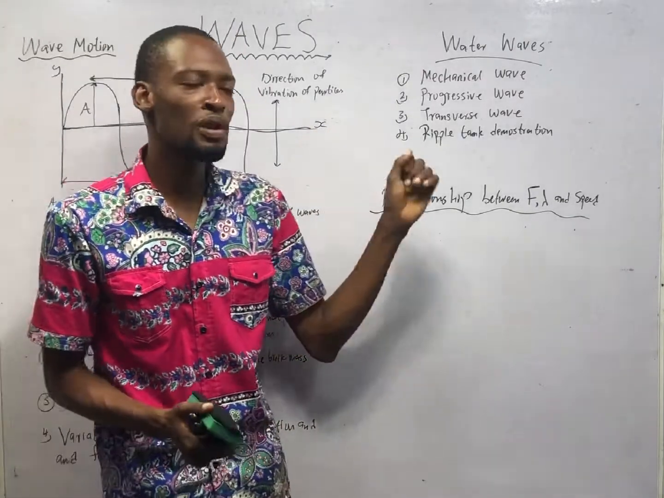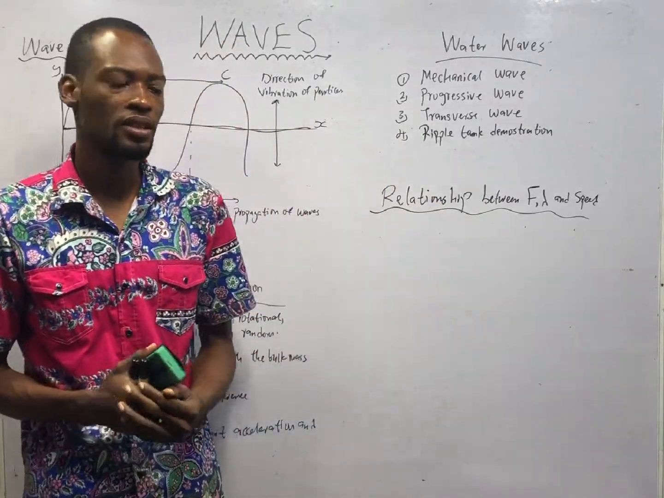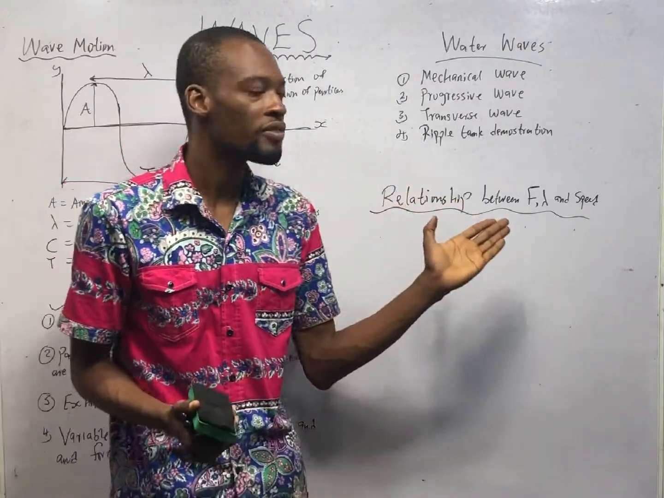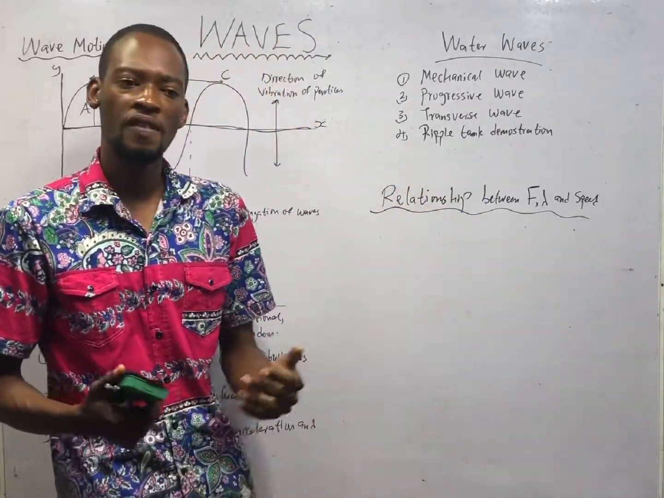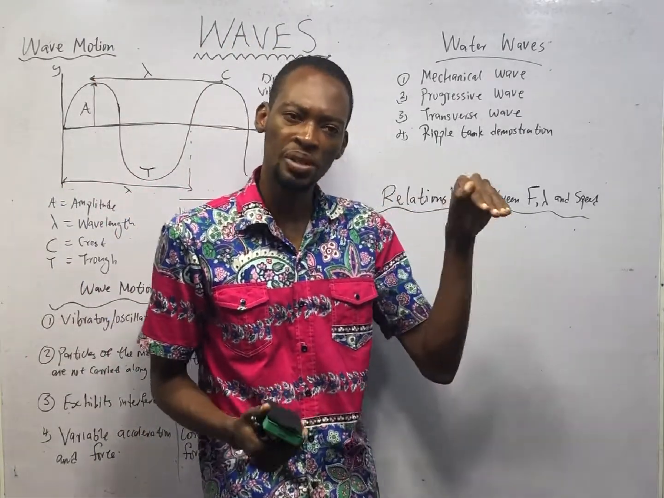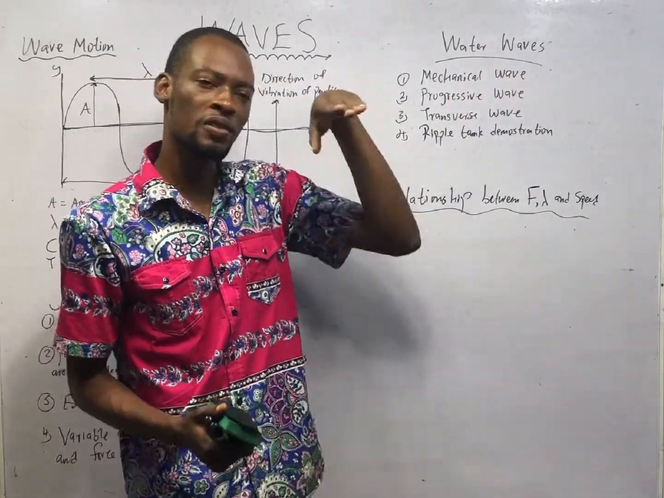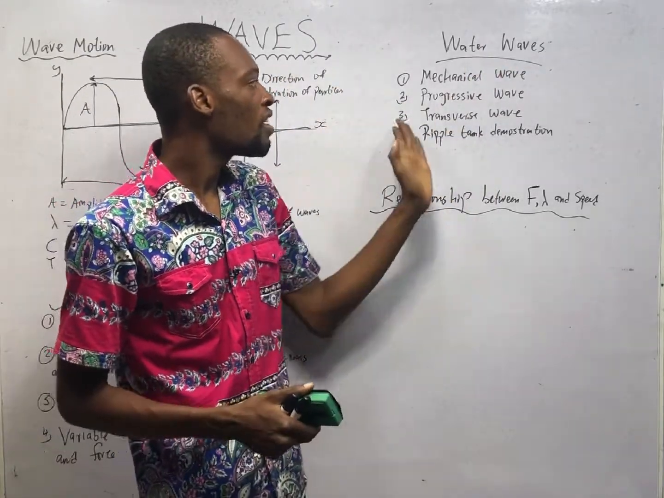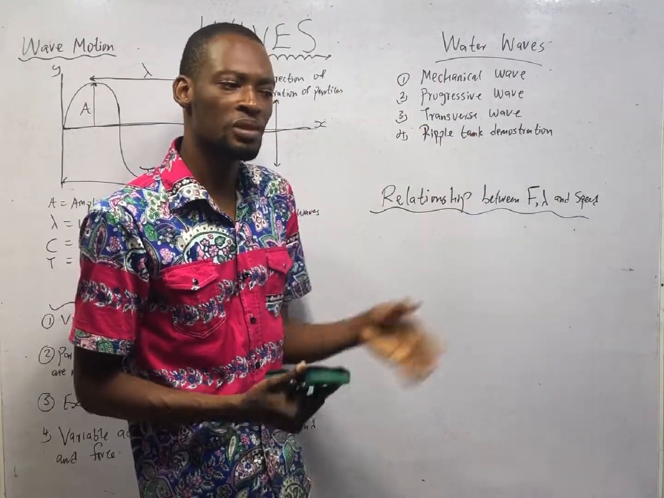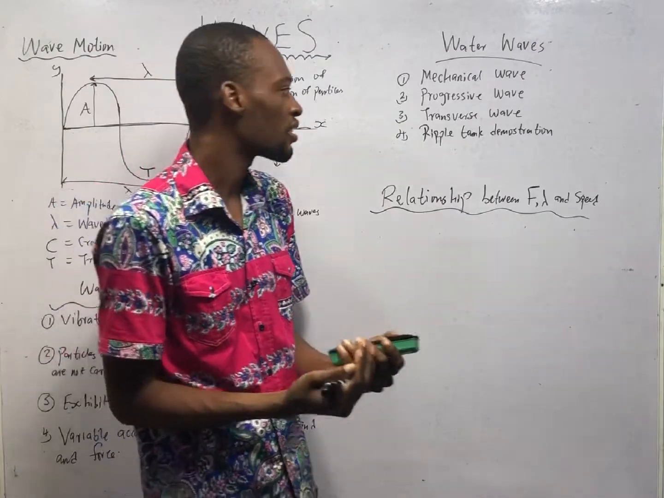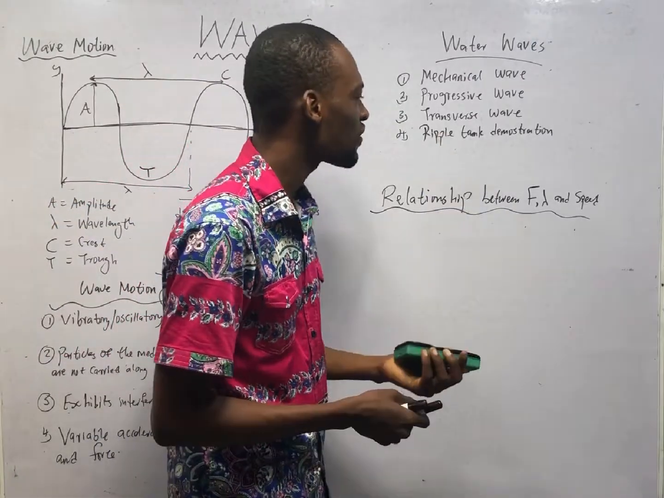Now, let's see the properties of water waves. The first property of water wave is that it is a mechanical wave. What is mechanical wave? They are waves that require a medium to propagate. In this case, the medium is water, surface of water. They are progressive. This means they spread out, they travel. Their movement isn't restricted.